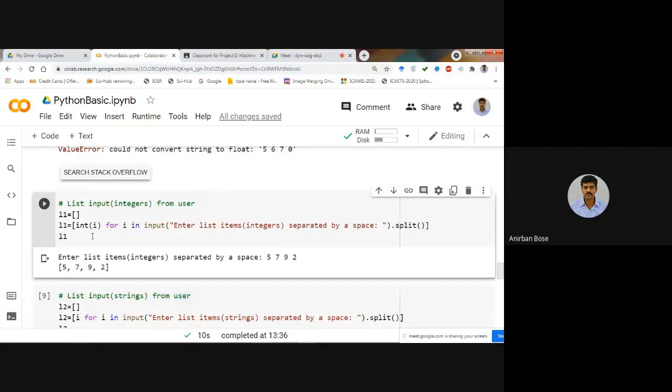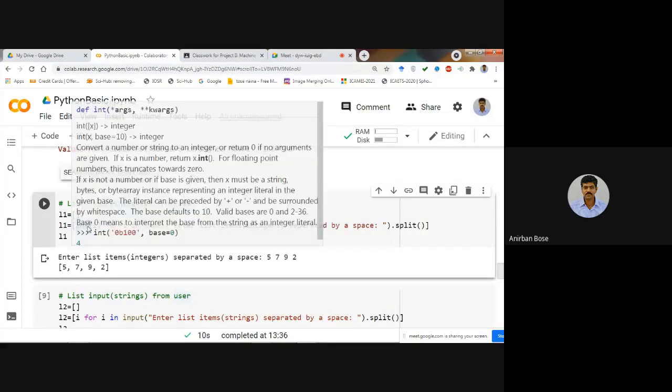In exactly a similar way, if you enter floats, then you have to convert it into float. If you want to take the string input, in that case you need not write this int.